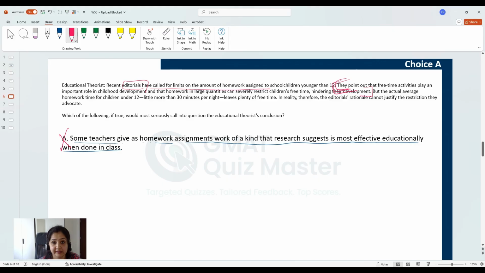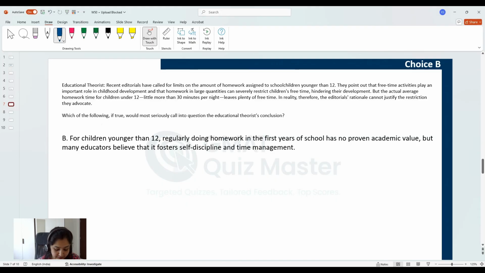Now, most likely, if you selected this choice, your understanding of the conclusion was not correct. You were just trying to find some faults with homework or some of the homework assignments. You did not even evaluate the impact of "some" here. You were just trying to find some issue with homework assignments and you marked this answer choice. So, if this was your reason, most likely your understanding of the passage or the conclusion was not correct, and you did not know what the correct answer choice should do. So update your bridge table accordingly.